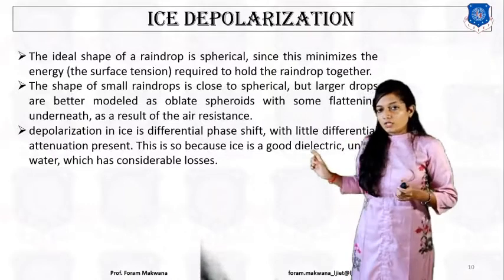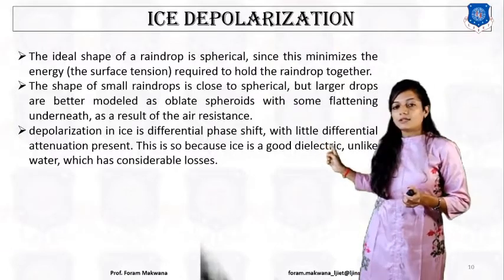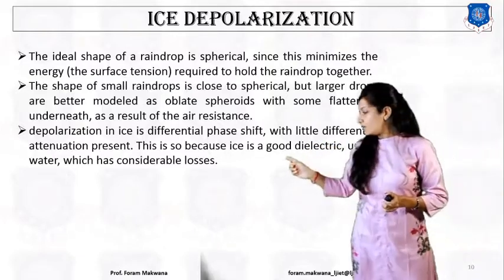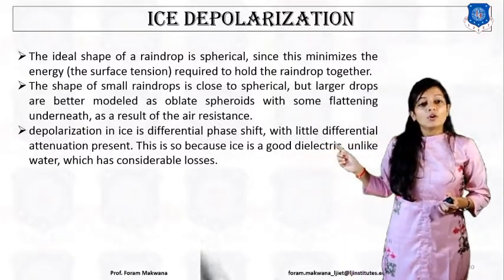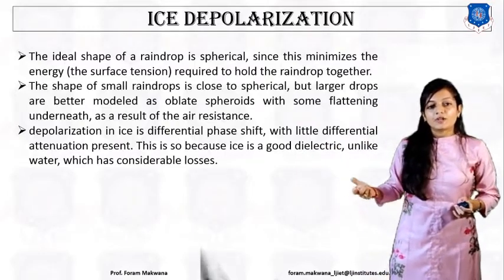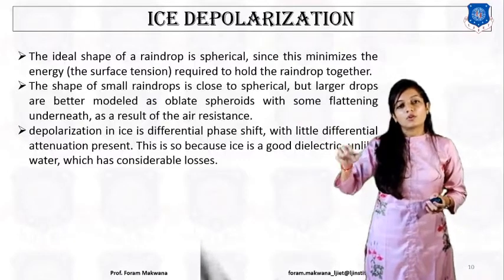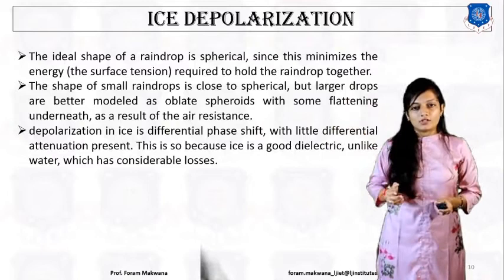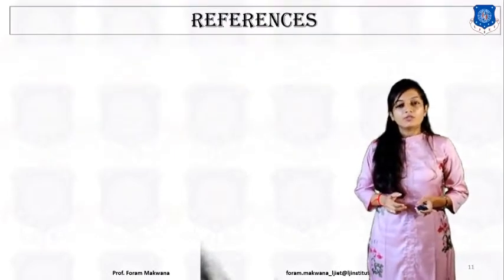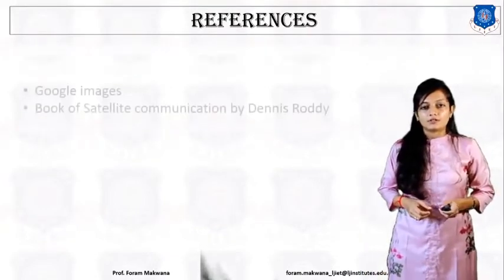But the depolarization in ice is a differential phase shift with little differential attenuation present. So we can say that ice is a good dielectric, unlike water, which also has considerable loss. So it will cause the ice depolarization. Alright. So over here, unit number 5, that is polarization, is finished.